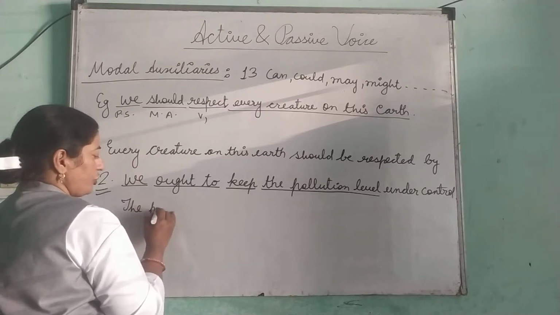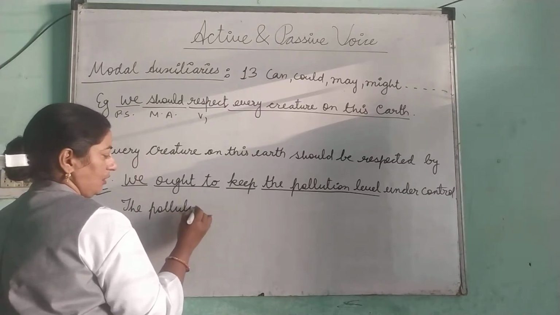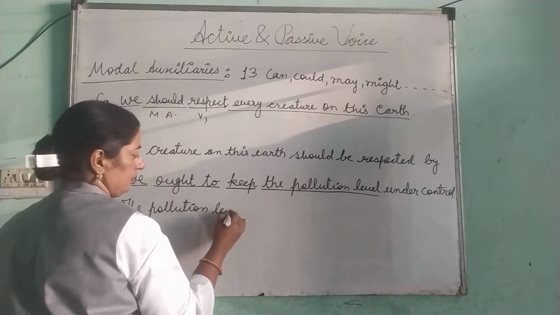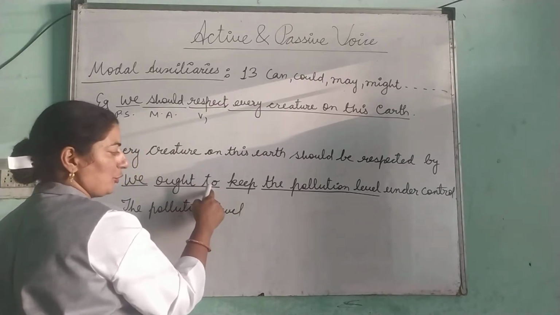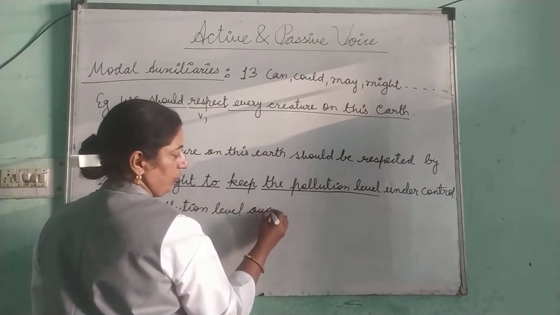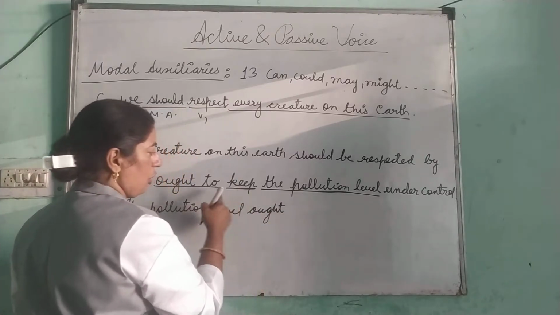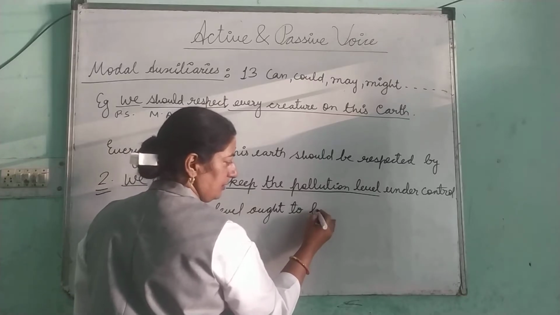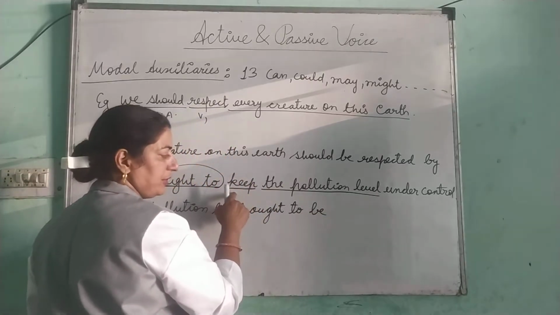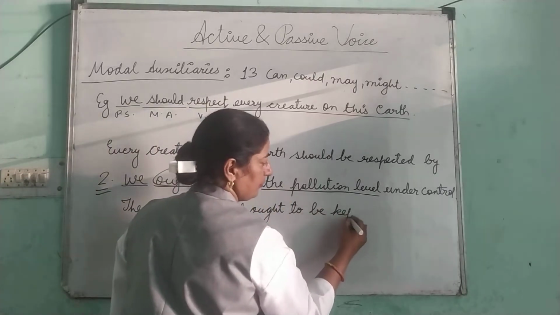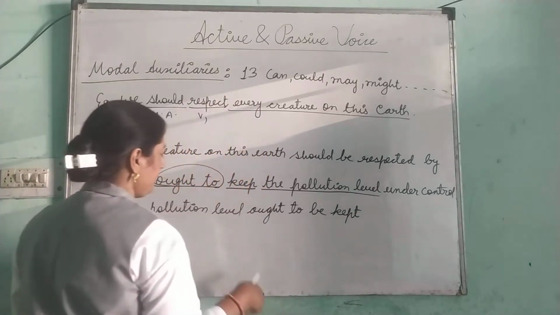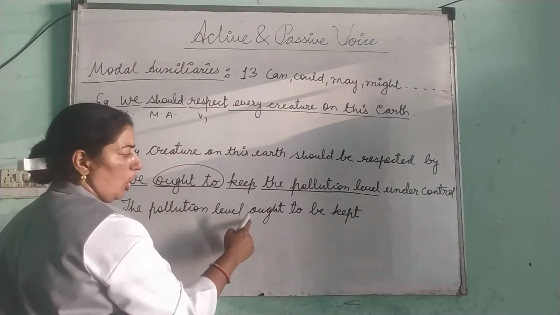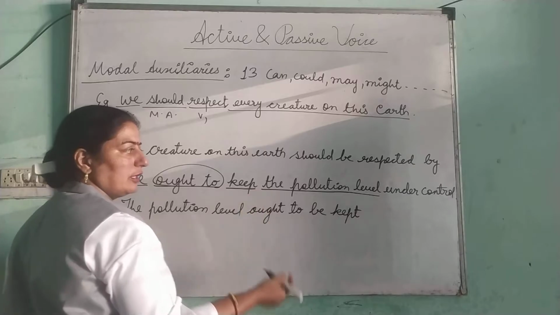So the pollution level ought to, ought to is used all together, ought to be kept, third form. The pollution level ought to be kept what?